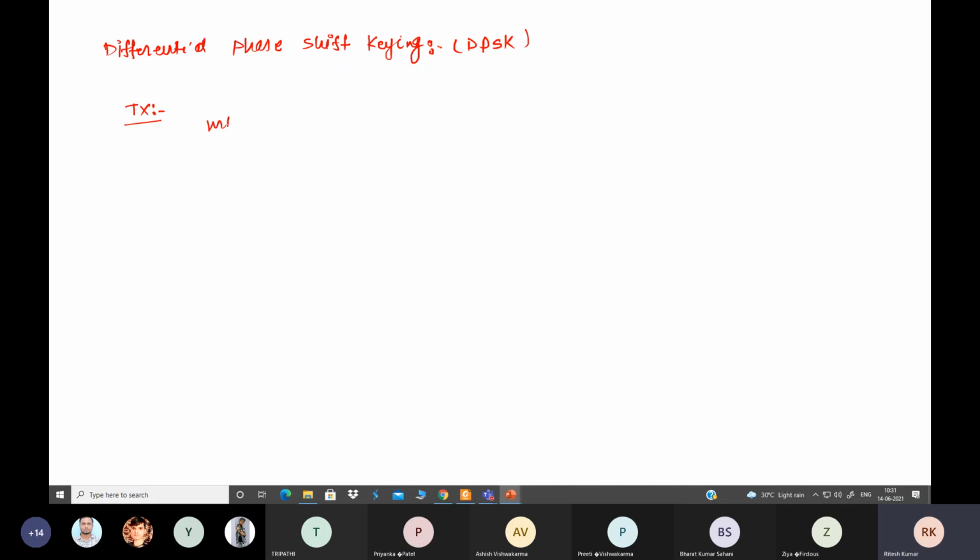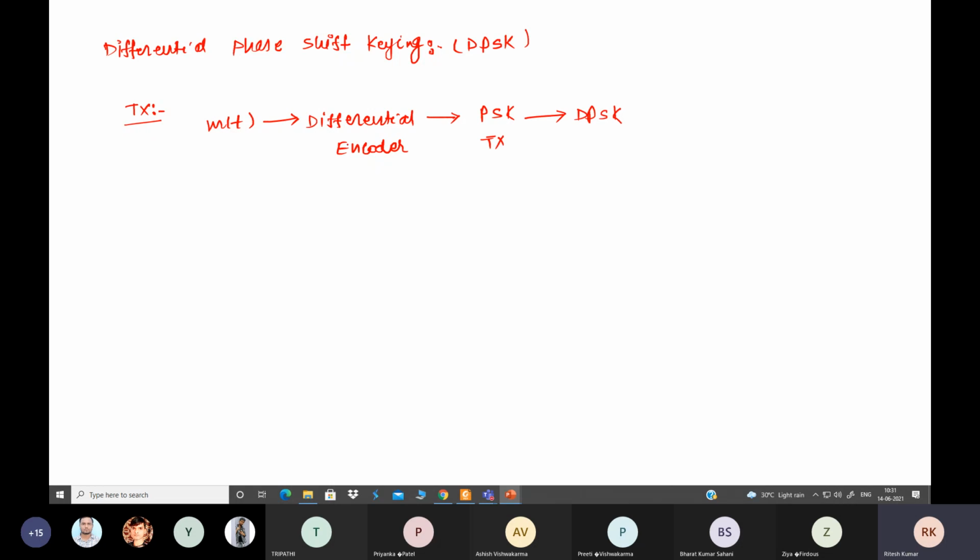we have a message signal, and it passes to an encoder known as the differential encoder, followed by the PSK transmitter. I am directly writing PSK transmitter, since you already know about it, and this gives the DPSK output.